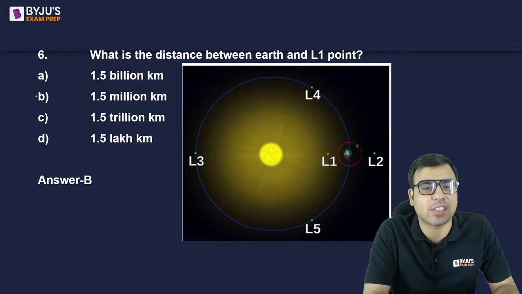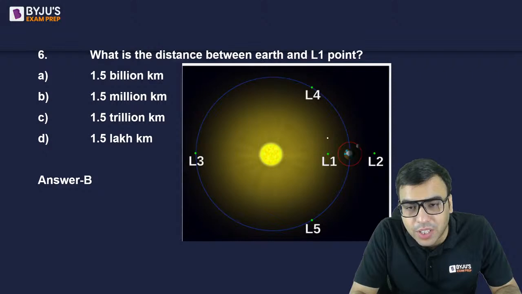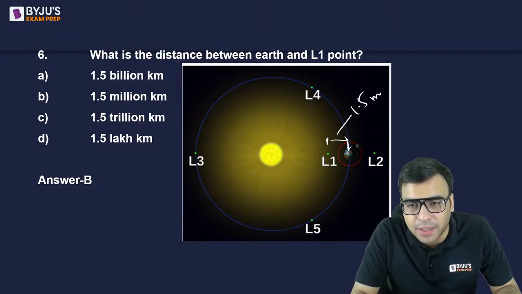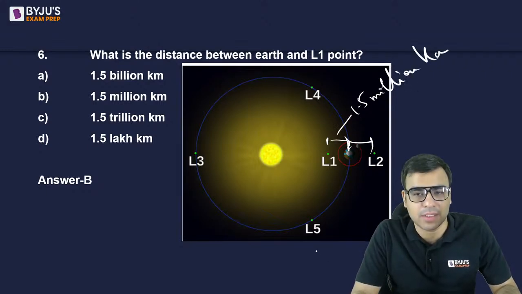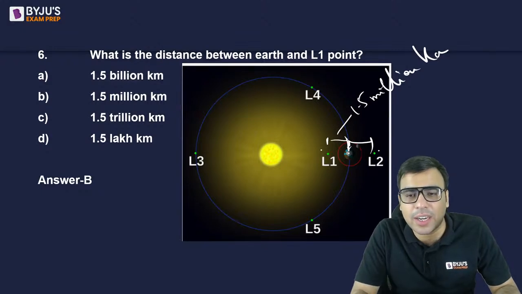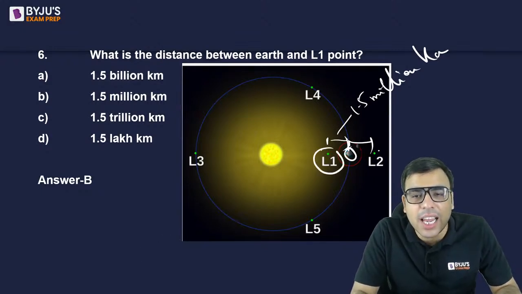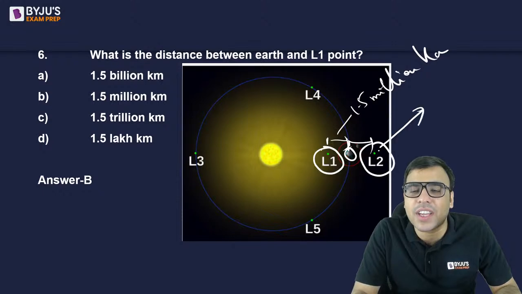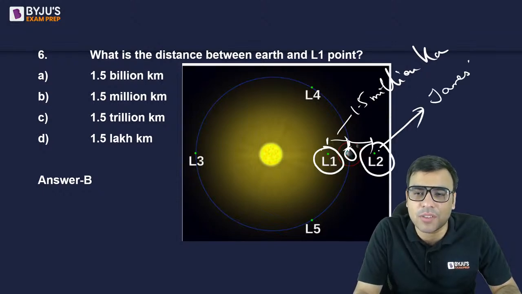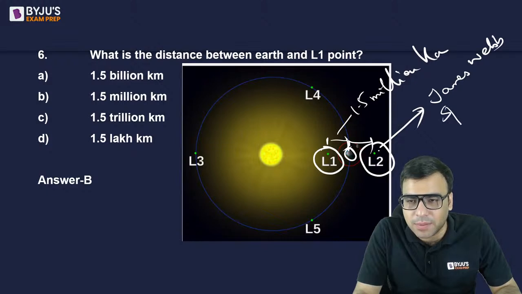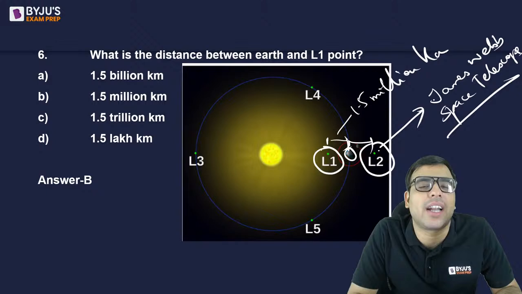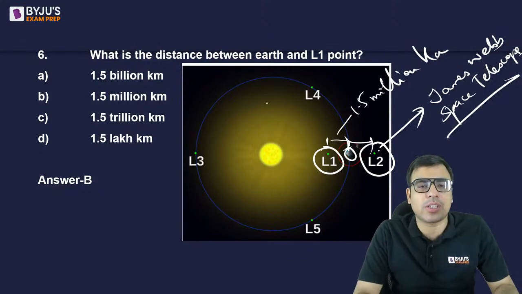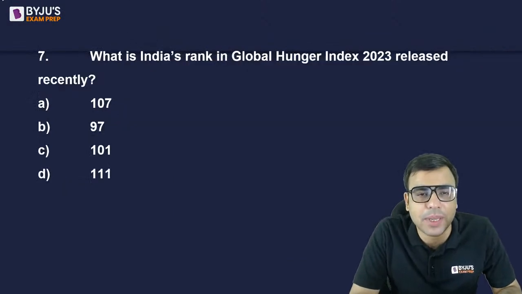Yes, the right answer is 1.5 million kilometer. This is Earth, and this distance is 1.5 million kilometer. The distance of L2 is also the same. So whether you go to L1 or L2, the distance is the same. Aditya L1 will be at L1, and at L2 there is a very famous telescope. You must have heard of it: the James Webb Space Telescope, which is positioned at L2. You should know about it. These are basic things coming in the news. So B is the right answer.